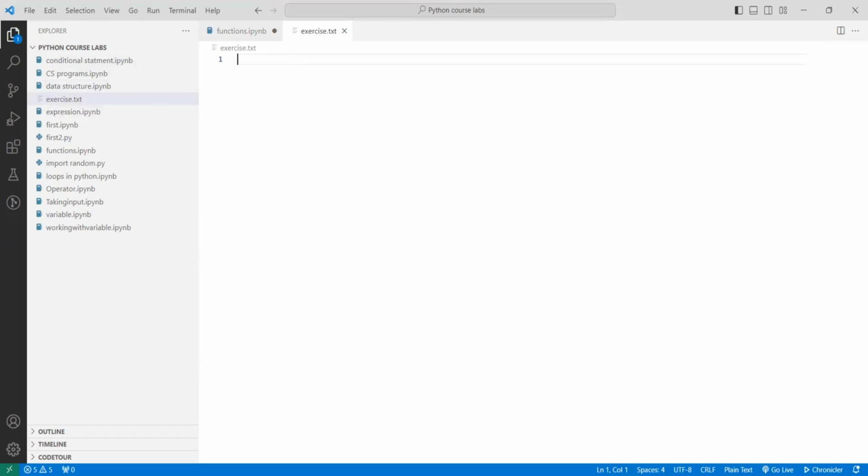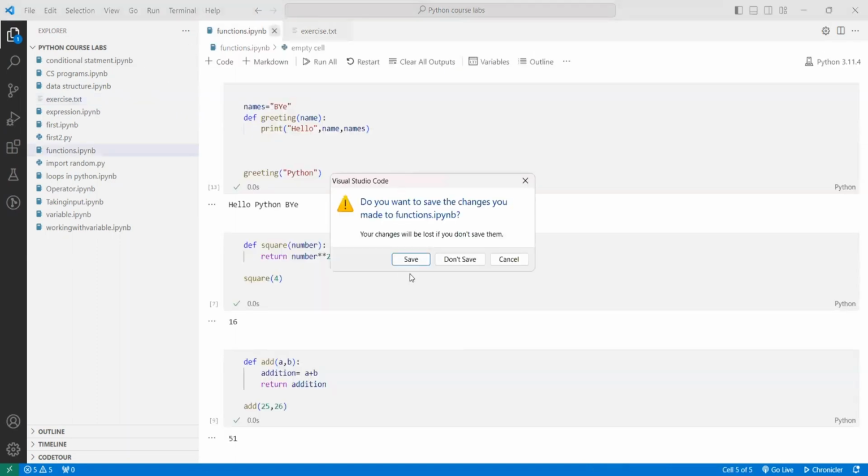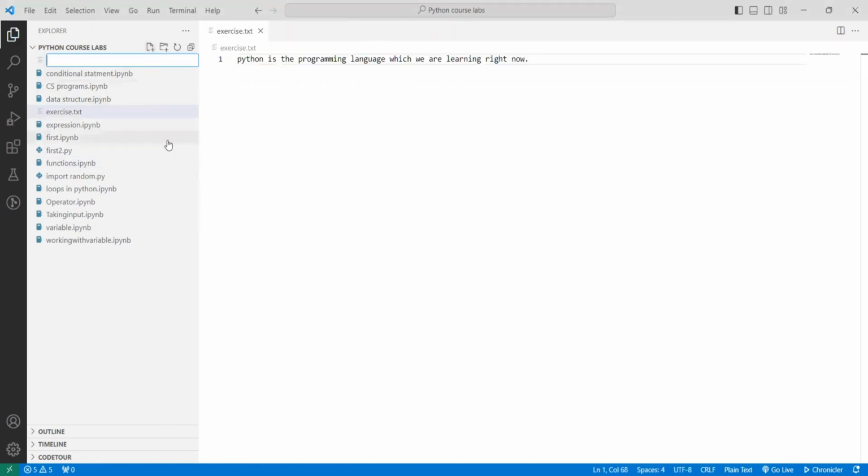Now I'm going to store a random line: Python is the programming language, which we are learning right now. Now I have saved this file. Let us create a new file because now we are going to work with file handling: File handling.ipynb.